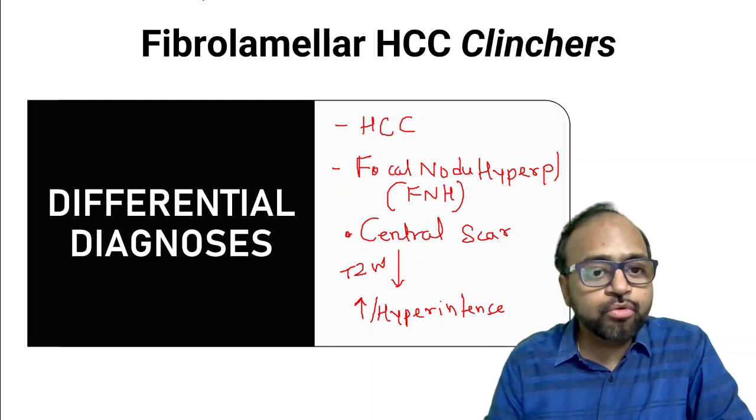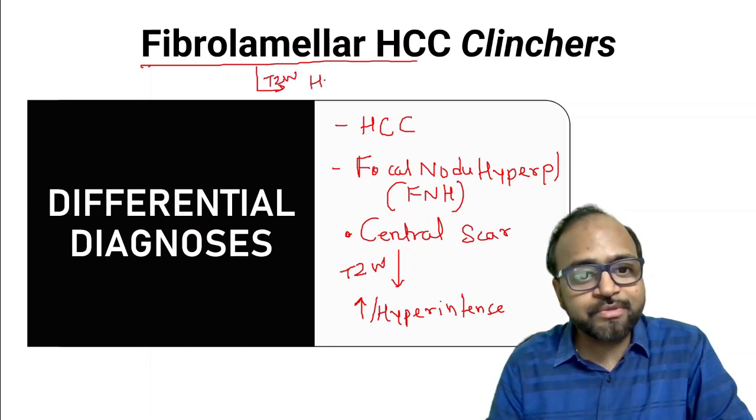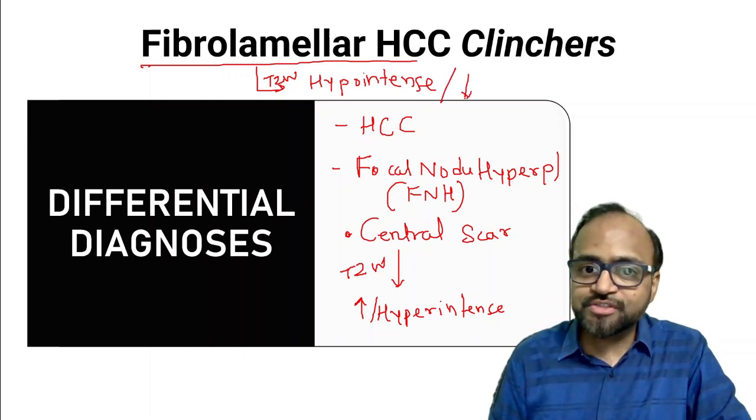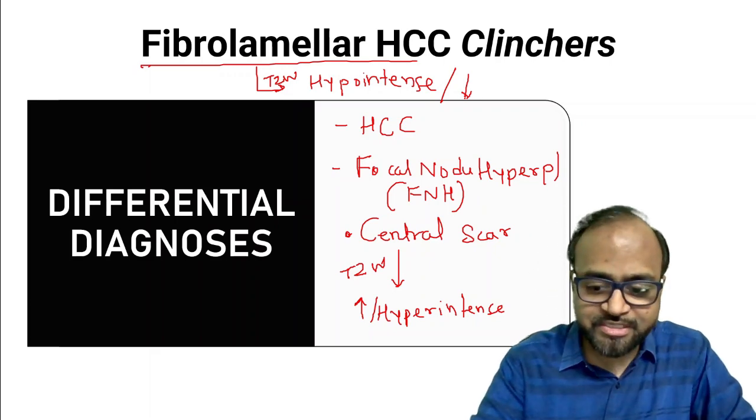Whereas when we look at the central scar in case of a fibrolamellar HCC on T2 weighted MRI images, it appears hypointense or dark, right? So that is one way to distinguish between fibrolamellar HCC and focal nodular hyperplasia.